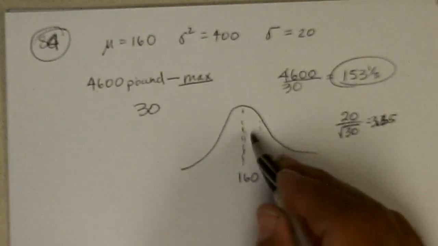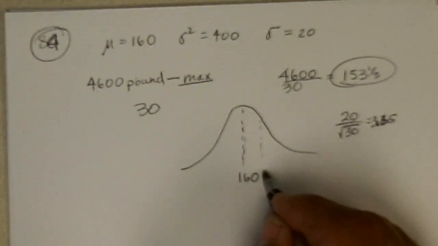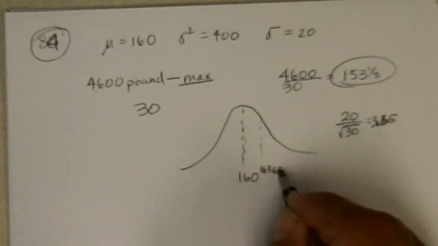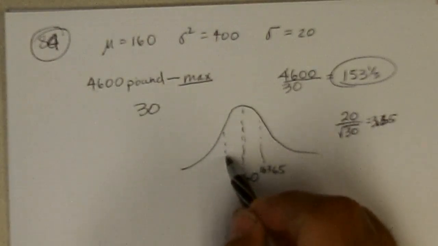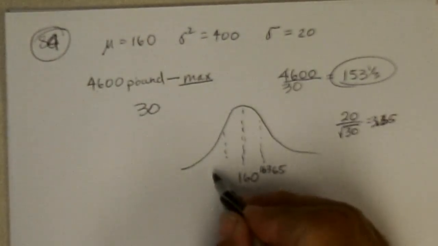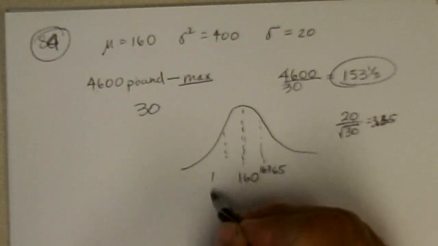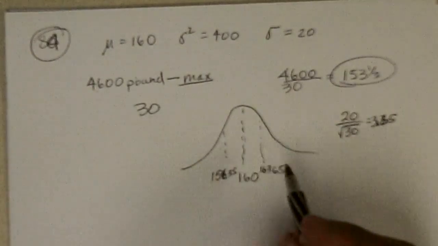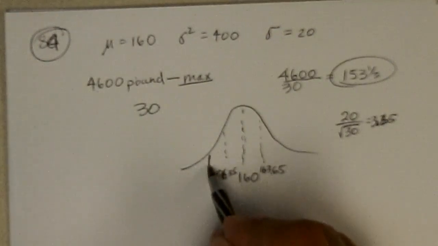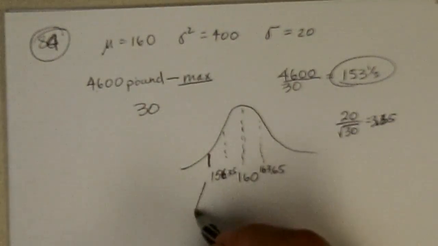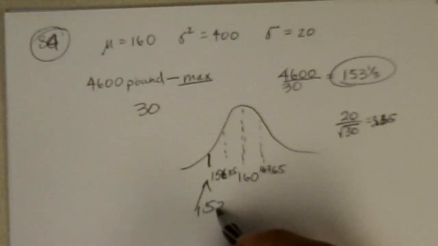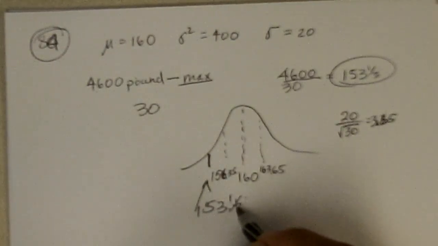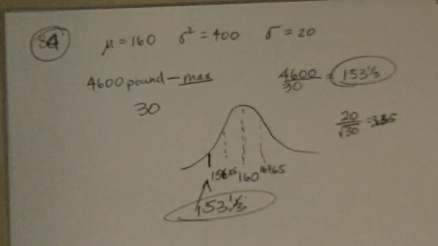So if we go up here, we get 163.65 for one standard deviation above, and down one would be 156.35, and we have to get down to 153 1/3, 153.3333.